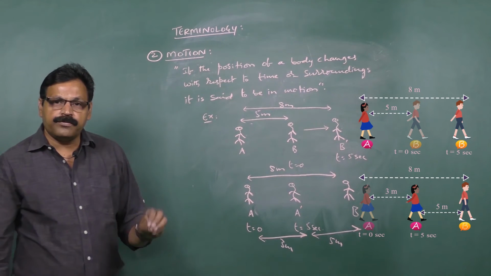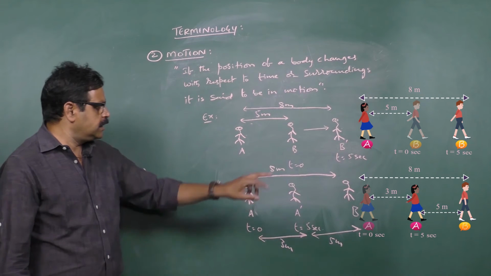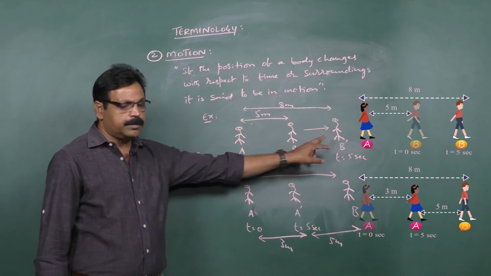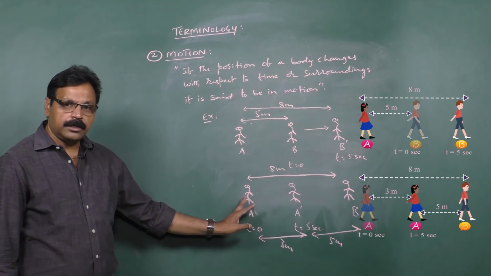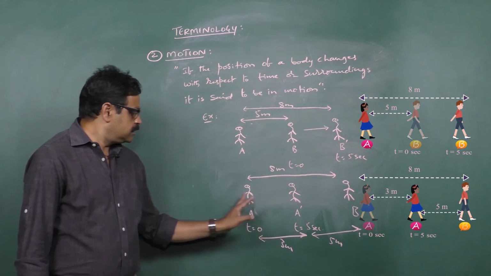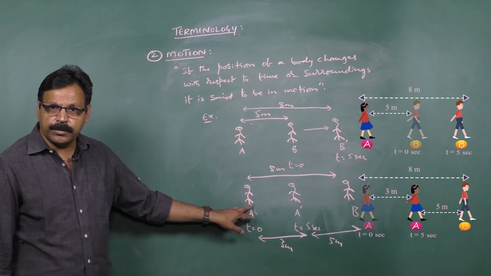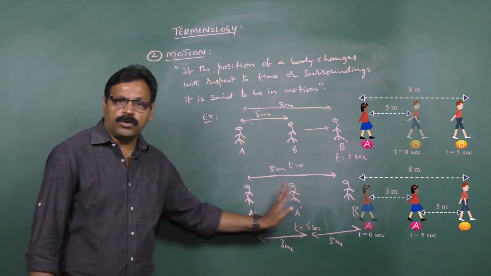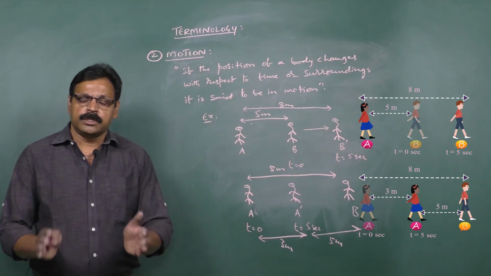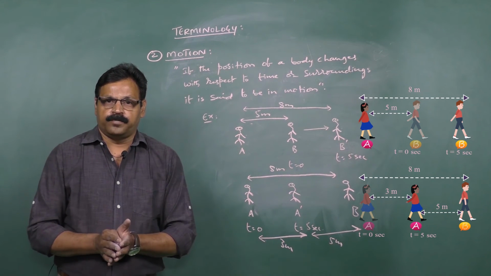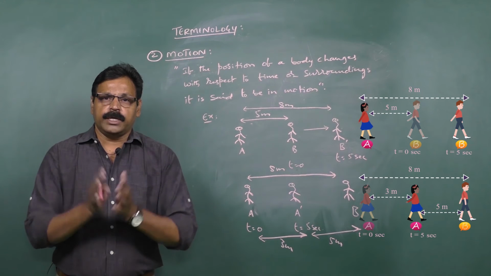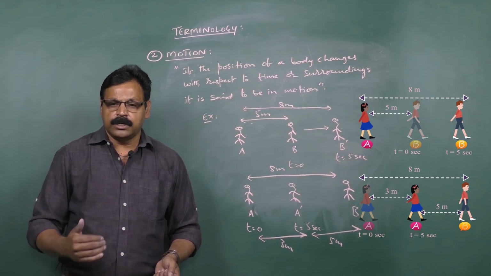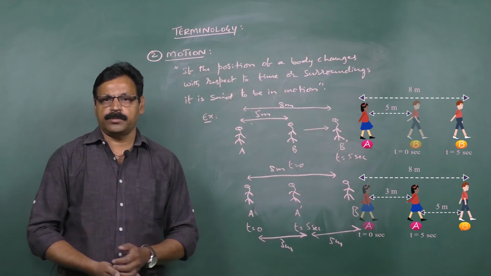That means the position is changing with respect to time. As the time is changing, the position is changing. Here surroundings are changing. A is the reference point in the beginning, and now A has moved to some other point. So surroundings are changing. Suppose there is a book on the table. As long as the book remains on the table and you are observing by sitting in a chair, you say that the table is at some 5 meters from you.